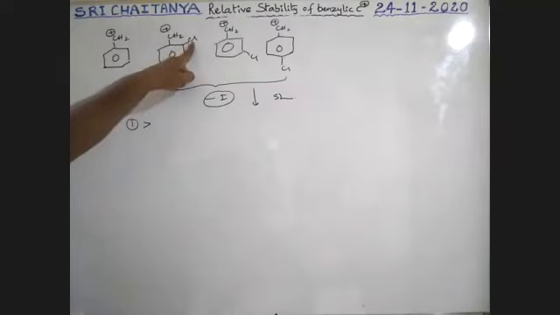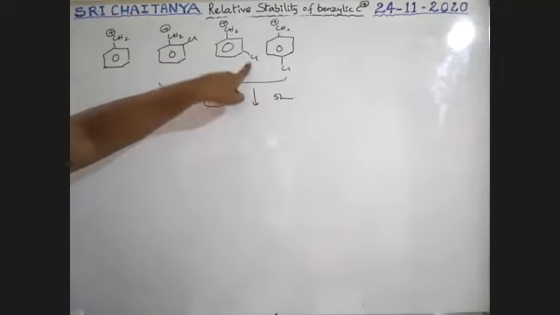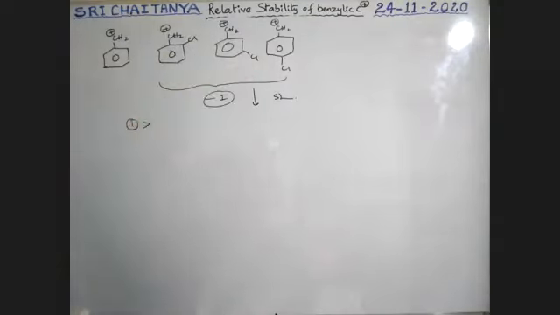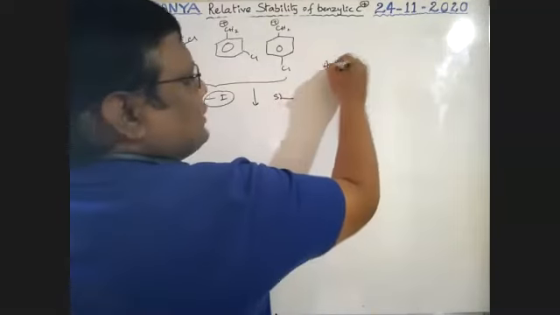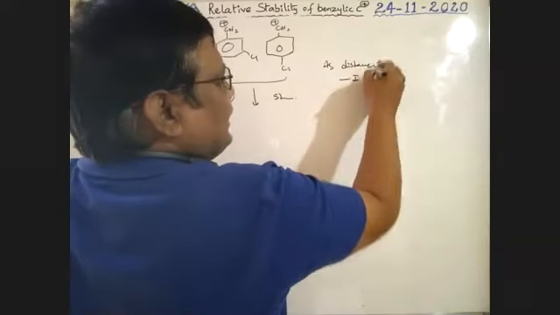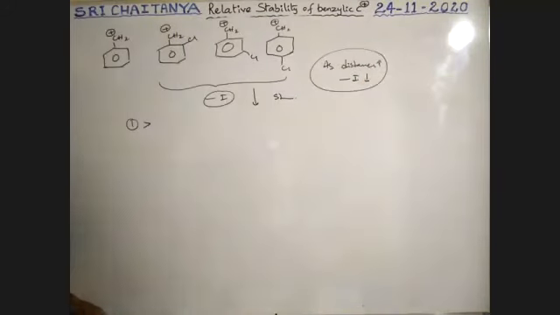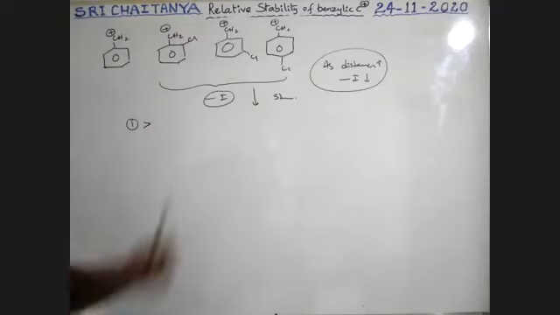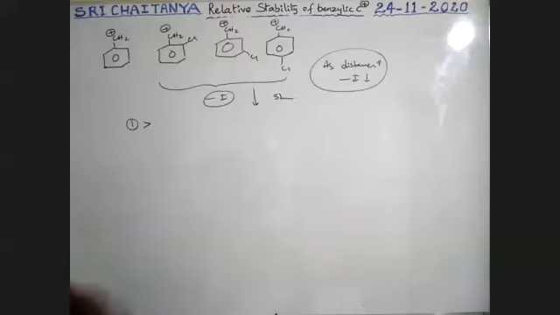Boys, here minus I dominates. In all cases, as distance increases, minus I decreases. This is the condition, boys. As per that rule, only minus I we consider here because of halogens.